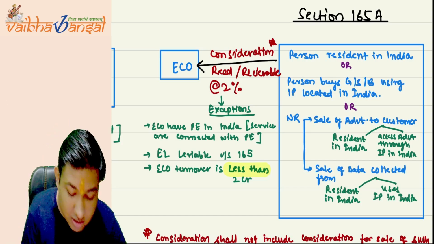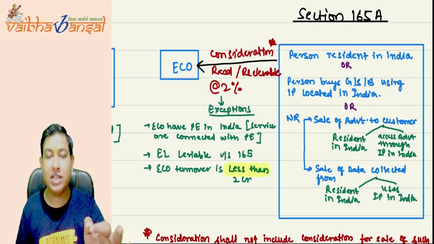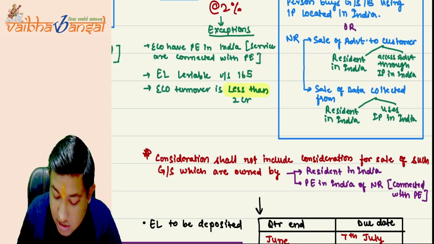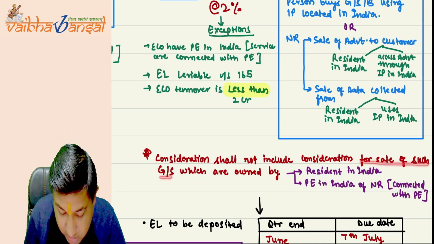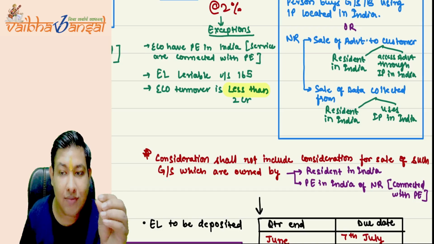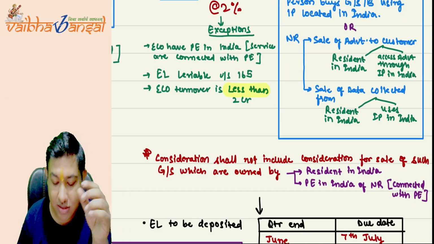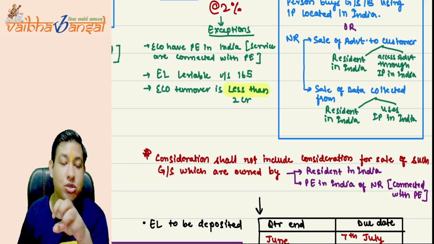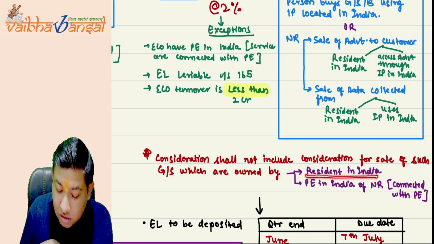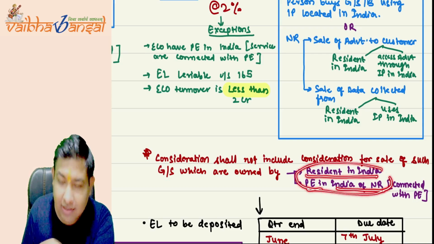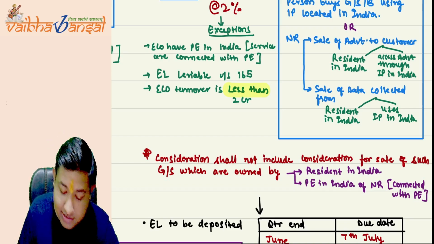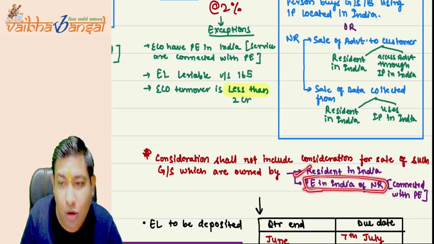But here is a catch. What is the catch? The meaning of consideration. Consideration shall not include consideration for the sale of such goods or services which are owned by whom? Ownership of such goods or services is with the resident in India, or the PE in India of an NR. Both look like the same: the resident in India and the PE in India of an NR.